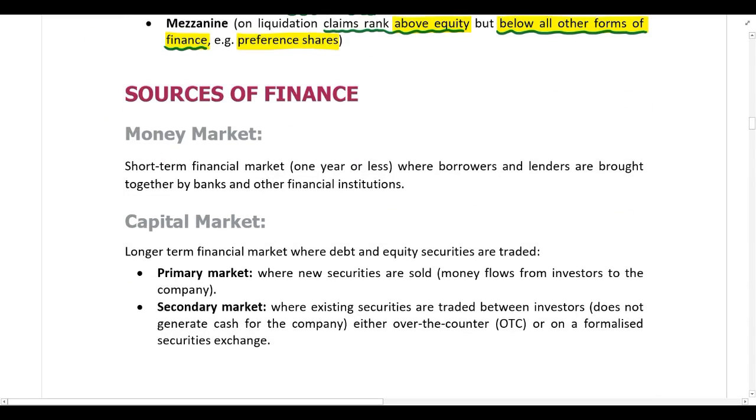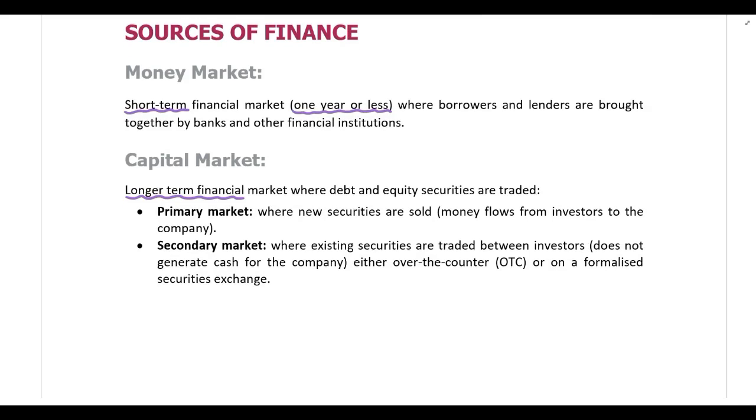Then if we look at the different sources of finance, if a company is trying to raise finance, they can either go to the money market or the capital market. If you are looking for short-term finance of 1 year or less, then you go to the money market. On the other hand, if you are looking for longer-term finance, you then go to the capital market. And it's important to note that the capital market can be distinguished between the primary market and the secondary market.